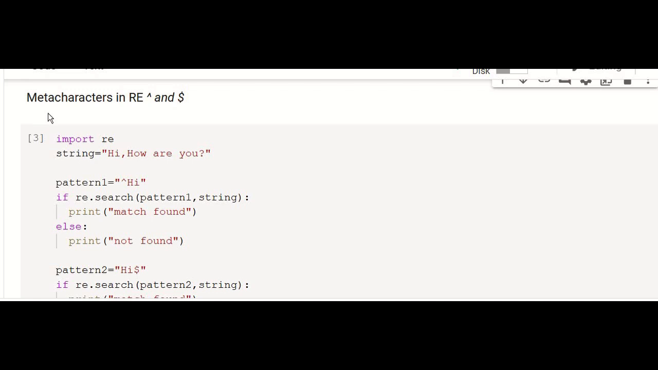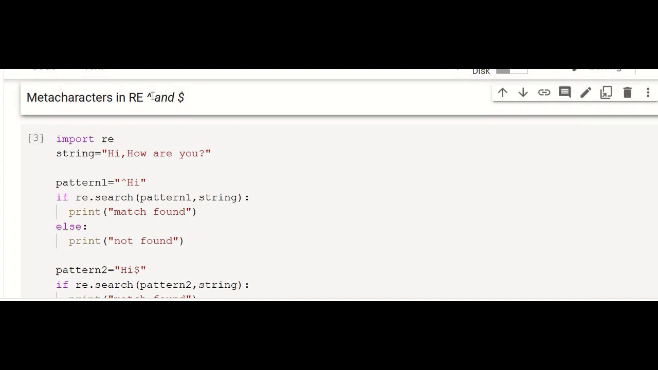Meta characters available in regular expressions. There are so many meta characters. Let us see some basic characters which are commonly used. And the first one, caret symbol and dollar symbol. Import re, string equal to "hi, how are you?"